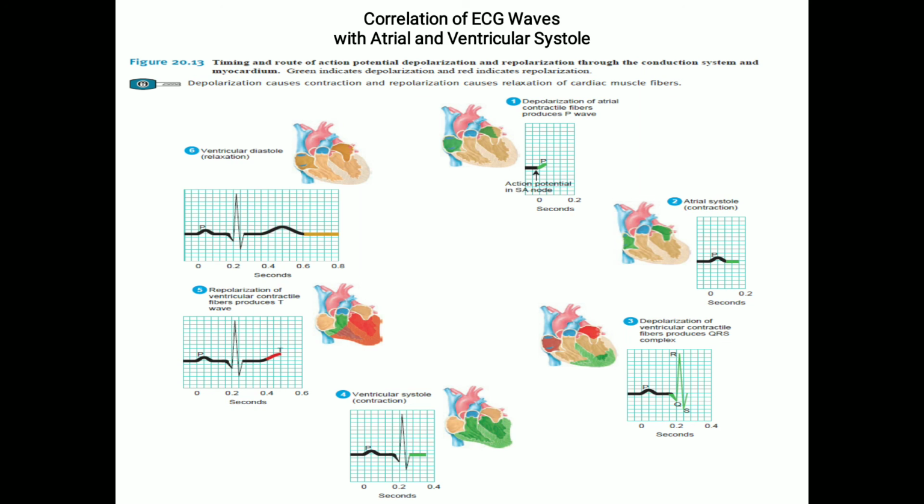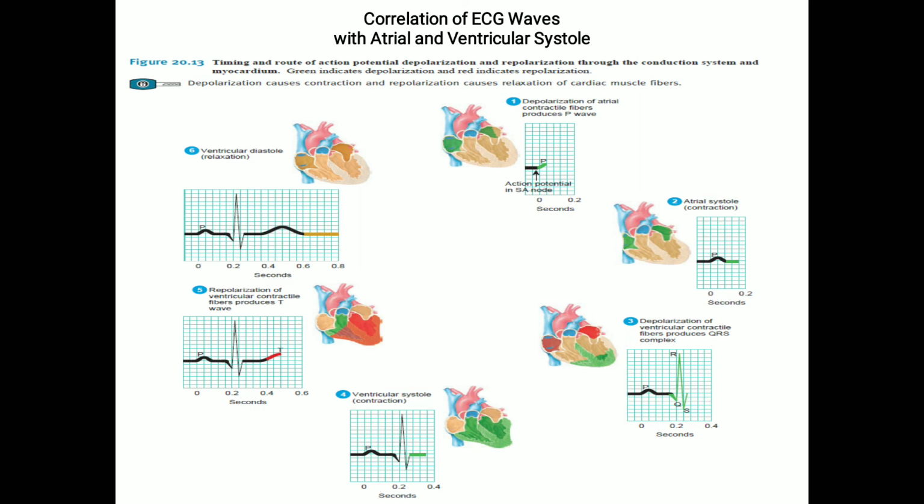Then what is number 5? You can see repolarization of the ventricular fibers will begin. How does it begin? It begins at the apex and spreads throughout the ventricular myocardium. This repolarization will cause the T wave in the ECG about 0.4 second after the onset of the P wave.